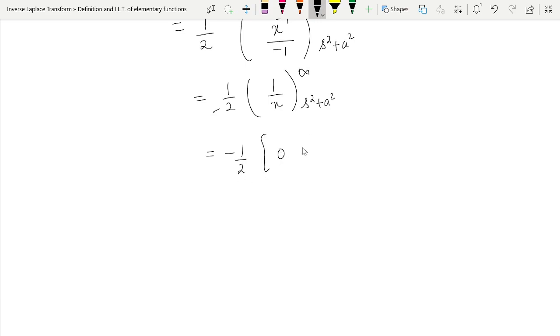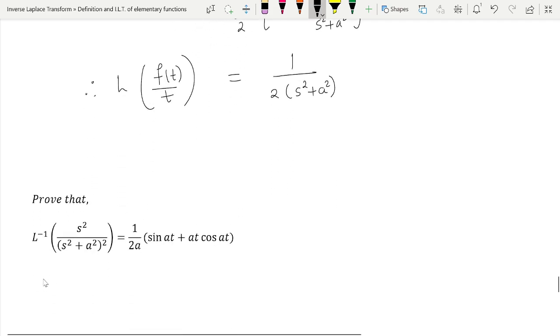So 0, this will be minus 1 upon s square plus a square, and if you put that minus half inside, it will be 1 upon 2 s square plus a square. So this is nothing but L of f of t upon t.